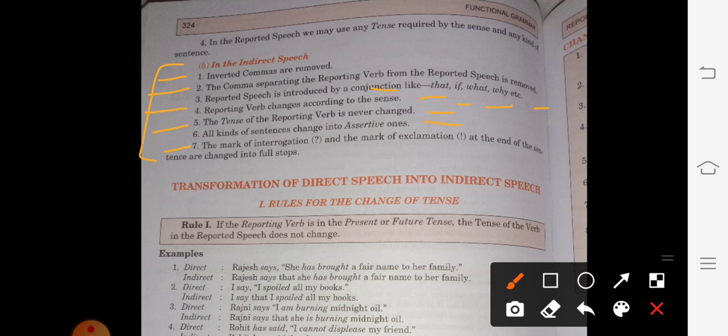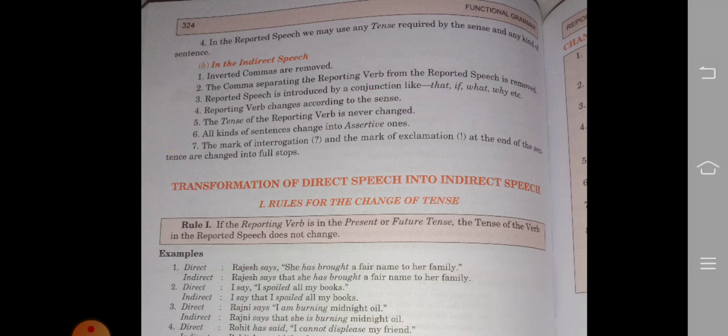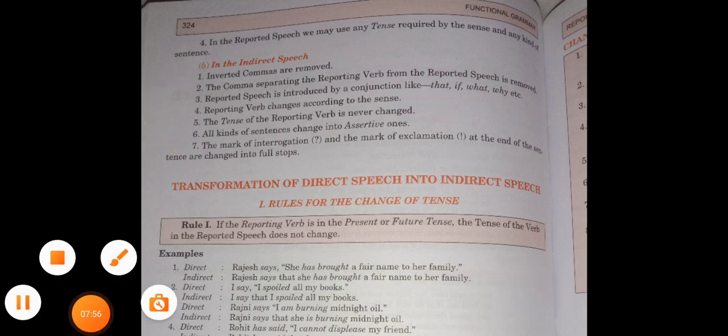If any sentence is in question form, we have to change it into a normal positive or negative sentence. Last is the mark of interrogation: if any question mark is given, it will be removed. The mark of exclamation at the end of the sentence is changed into a full stop. These rules you will copy down in your notebook.